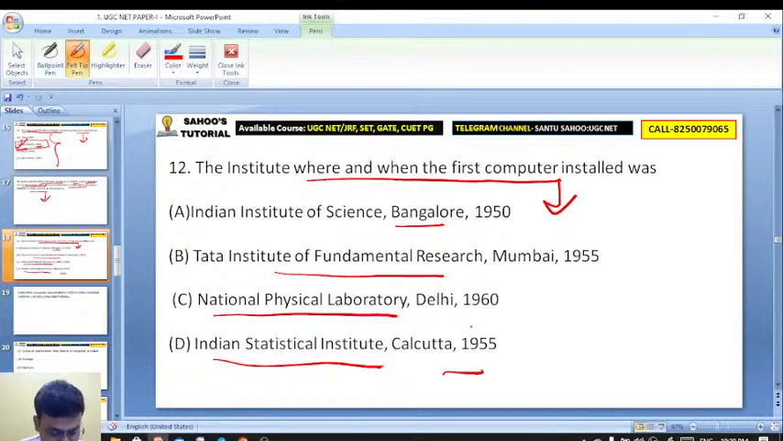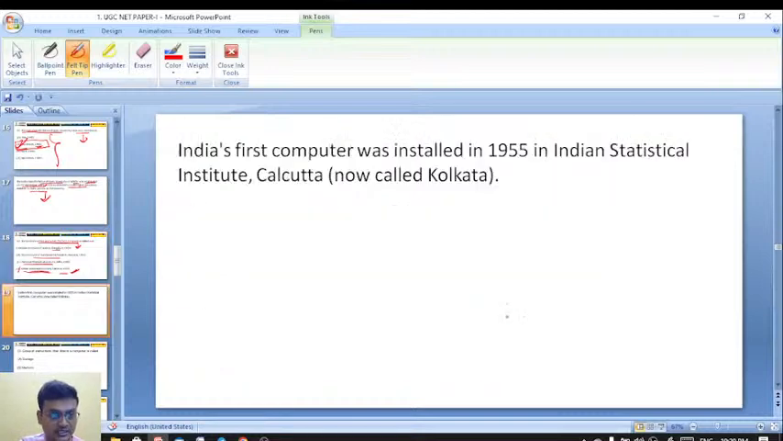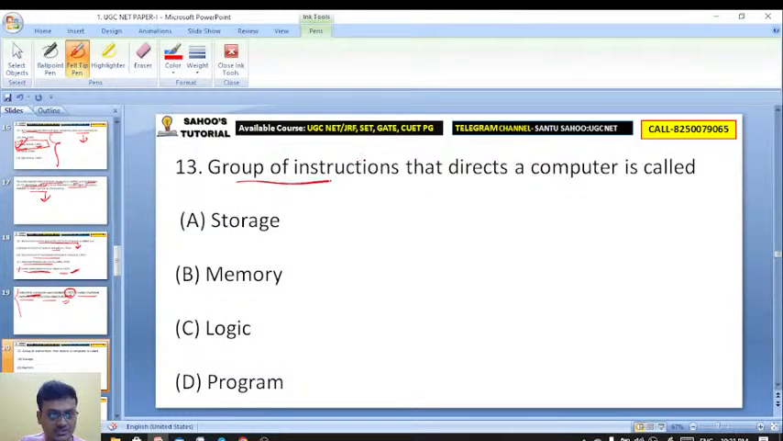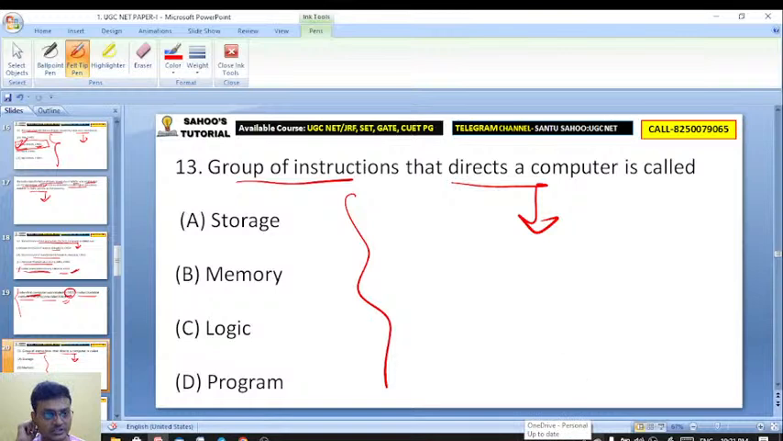Okay, got it, Sucharita. Excellent. Here the right answer is Indian Statistical Institute, Calcutta, 1955. So D is the right answer. Fantastic. India's first computer was installed in the year 1955 in Indian Statistical Institute, Calcutta, now Kolkata. Okay. A group of instructions that directs a computer is called: storage, memory, logic, or program. A group of instructions that directs a computer is called as...